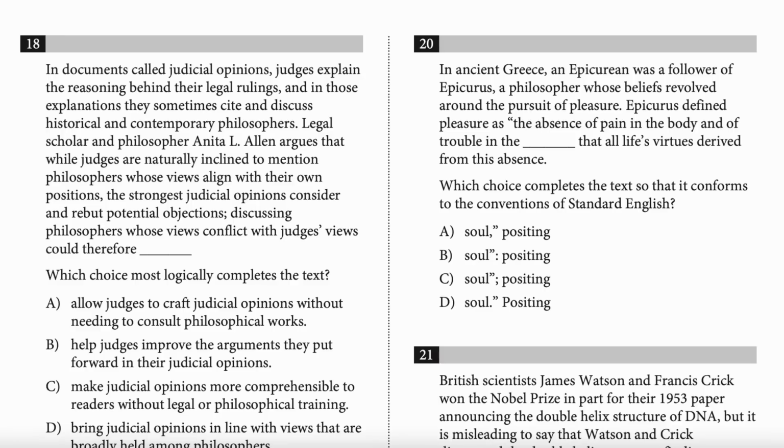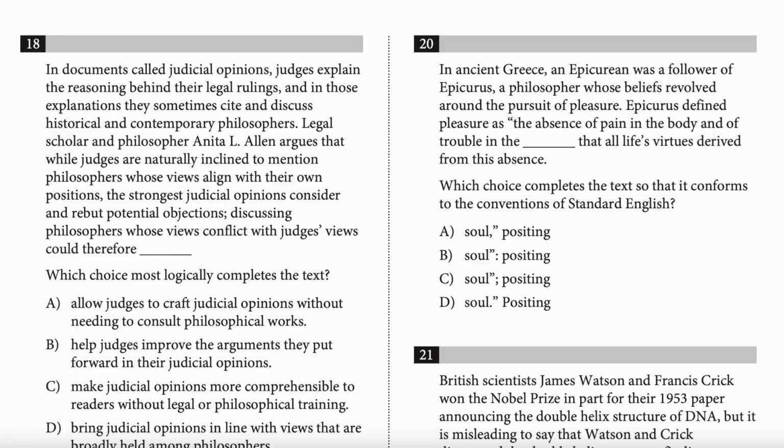It just doesn't follow the formula. Try answer choice C, and just take it from Epicurus. Epicurus defined pleasure as the absence of pain in the body and of trouble in the soul, positing that all life's virtues derived from this absence. Okay, now what punctuation mark is that in answer choice C?